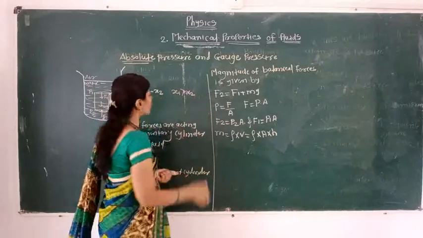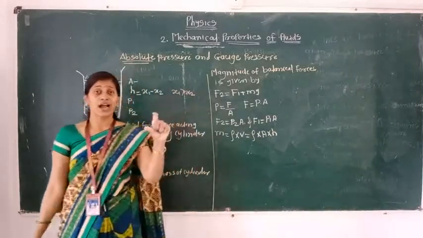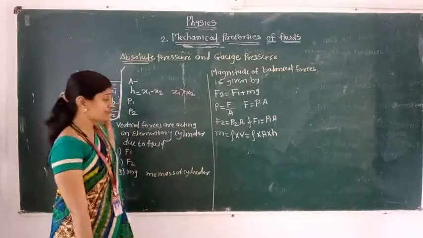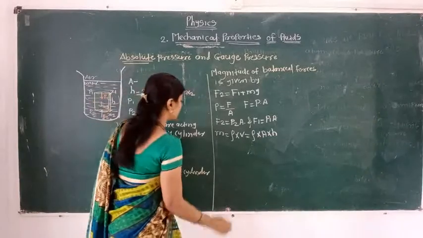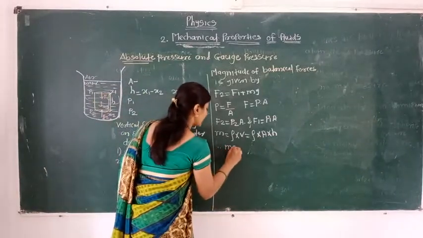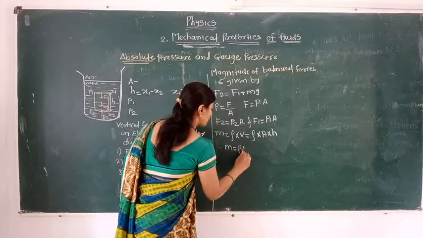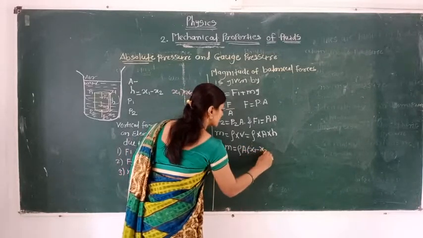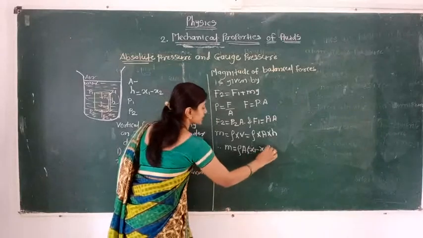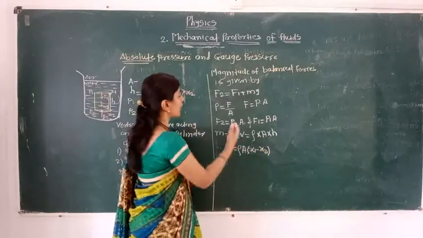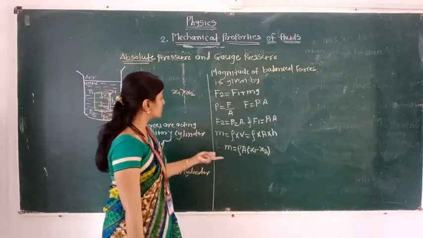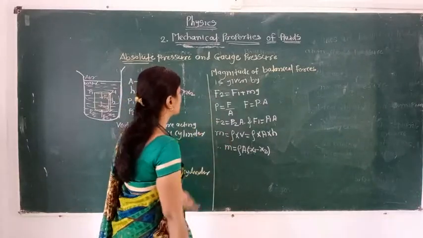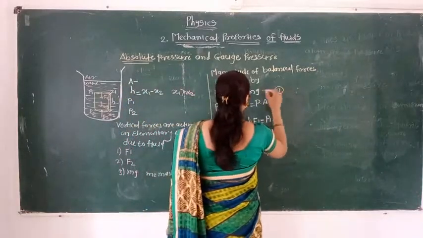Here h is the height of that liquid column, that is, the height of that cylinder. So finally we get m is rho A in bracket x1 minus x2. In this case, x1 is greater than x2. So we have to do the substitution in the first equation, equation number one.